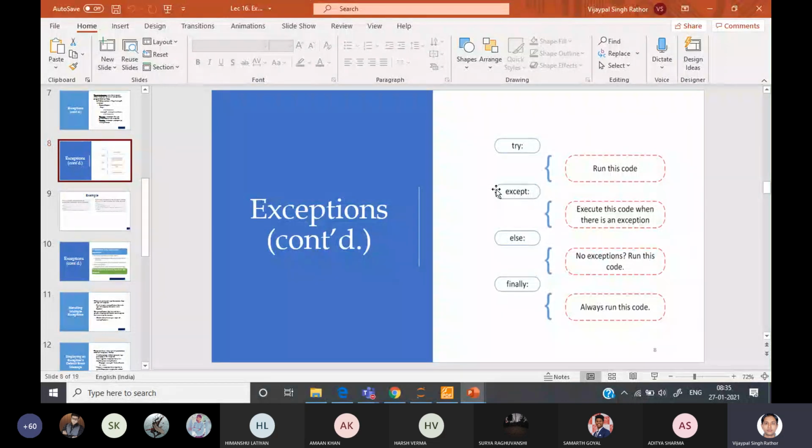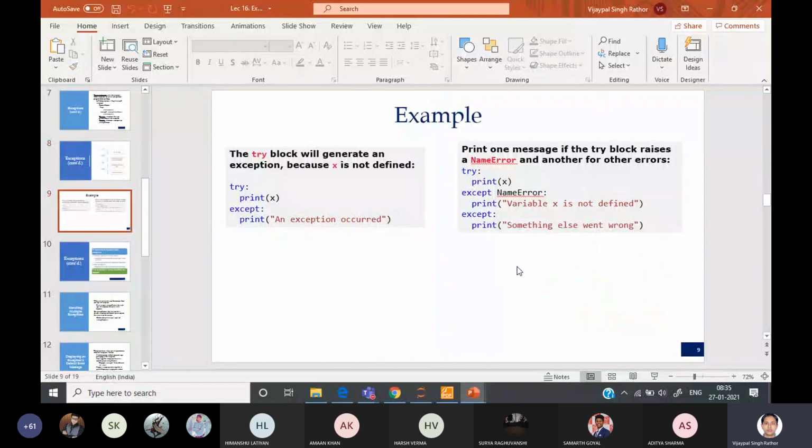And sometimes it may be possible that an exception is not generated, and we want to execute some specific code. Then we can use the else block along with the except block. Similarly, whether an exception is generated or not, if we always want to run some code, then we have to write the finally block. So these are the four basic blocks for handling exceptions. We have discussed each and every block in the last class with an example.